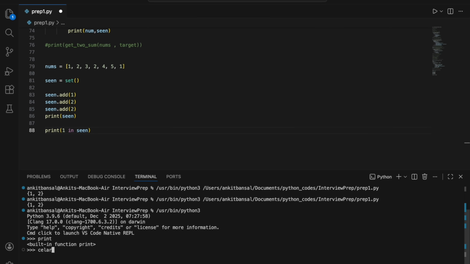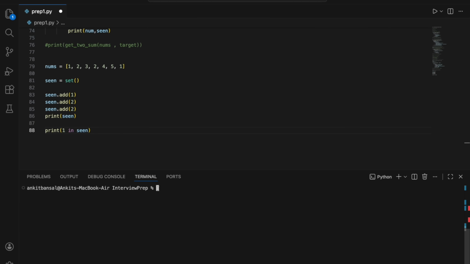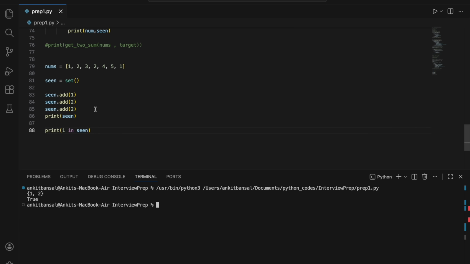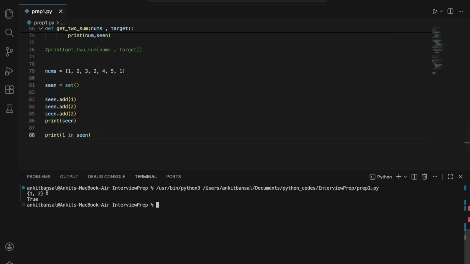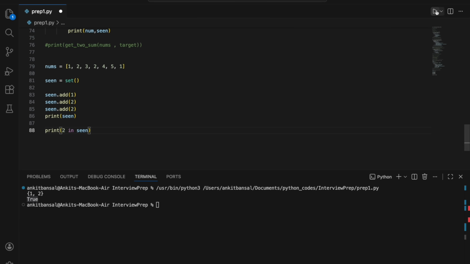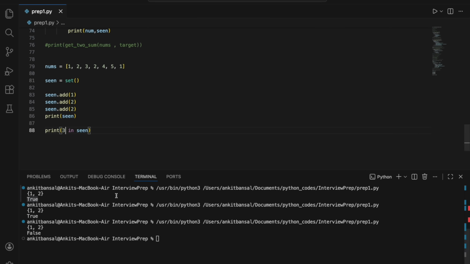Let me clear it quickly. Clear. Okay. I think we went into the Python environment. Okay. So I'll just run this. So I'm getting 1, 2, I'm printing this. Fine. Okay. So I'm checking if 1 is there in seen or not. Yes, it is there, so it is returning True. 2 is there in my seen? Yeah, 2 is also there, so it will return True. 3 is there? Yeah, it is not there, so it will return False.